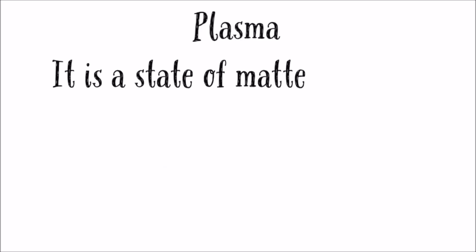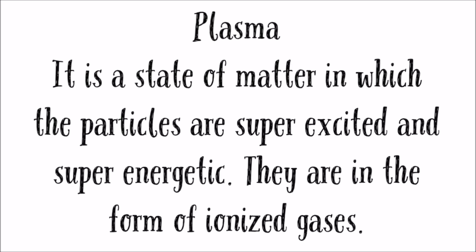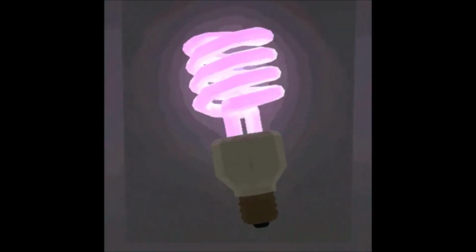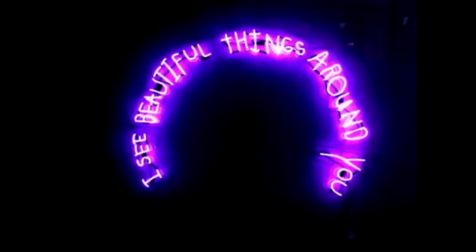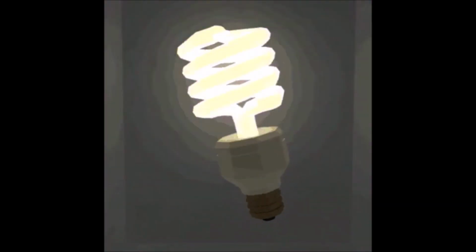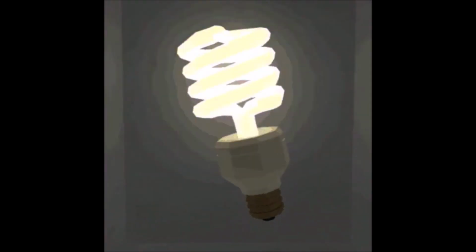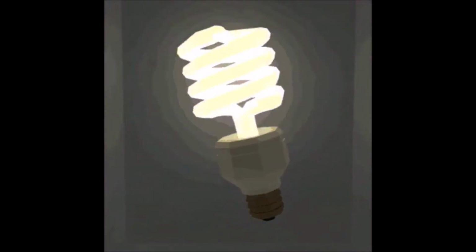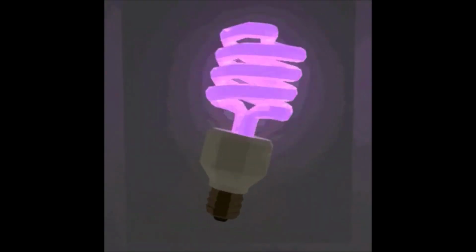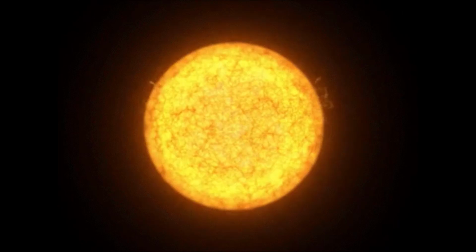What is plasma? It is a state of matter in which the particles are super excited and super energetic. They are in the form of ionized gases. For example, fluorescent tubes and neon light bulbs consist of plasma. The neon bulbs contain neon gas, and there is another gas such as helium in the fluorescent tubes. As electricity is passed through the tubes or the bulb, these gases get ionized and this creates the plasma inside them that glows. In fact, the sun and the stars glow because plasma is present in them.